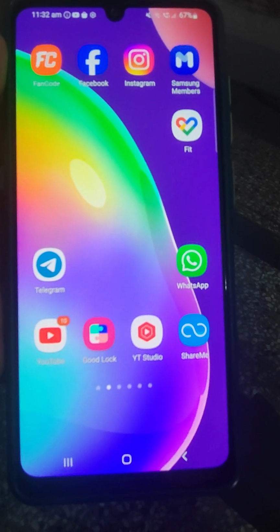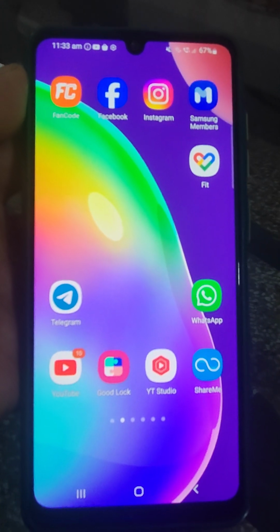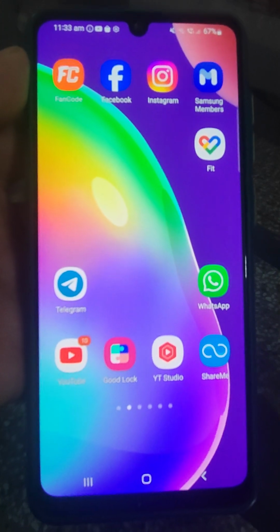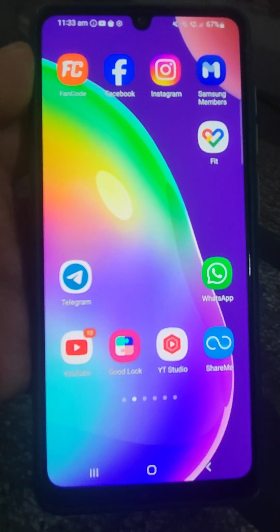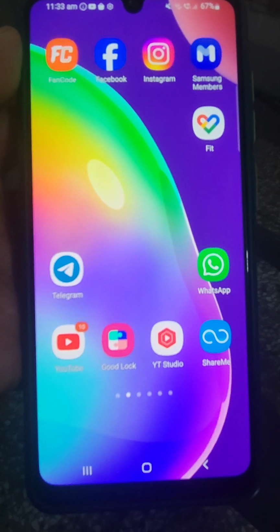If after doing all this it is still not working, then please go to an authorized mobile repair center and seek professional help.